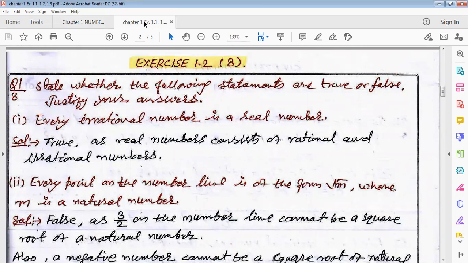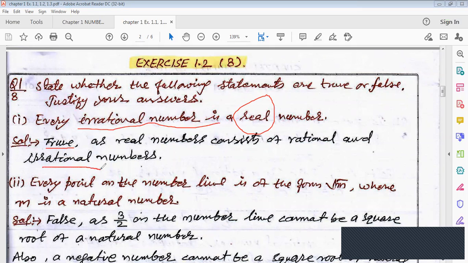The first question is: state whether the following statements are true or false and justify your answer. The first one is: every irrational number is a real number. Yes, it is true, as real numbers consist of rational and irrational numbers.